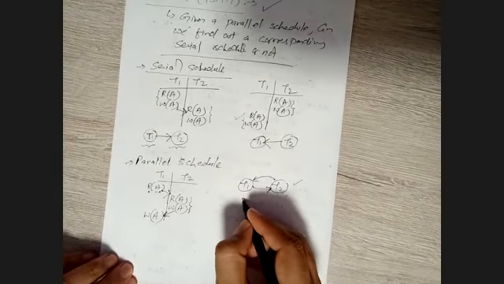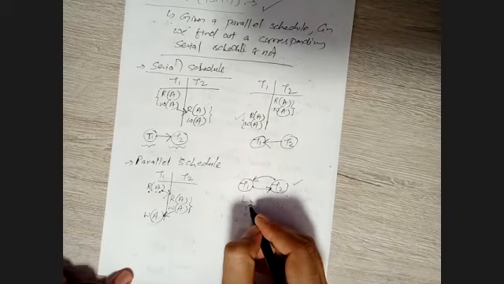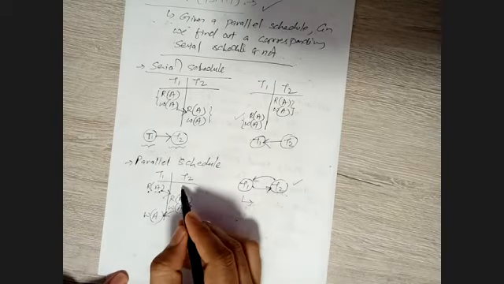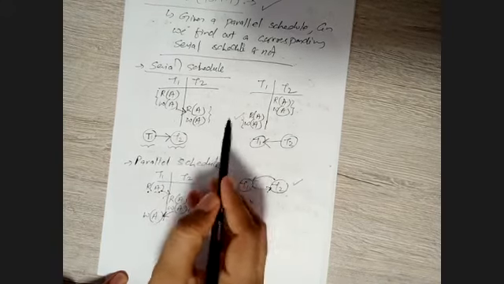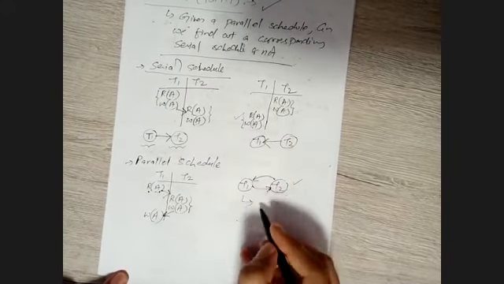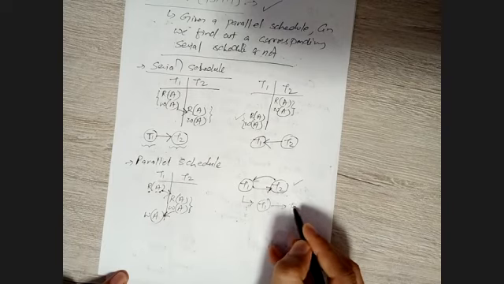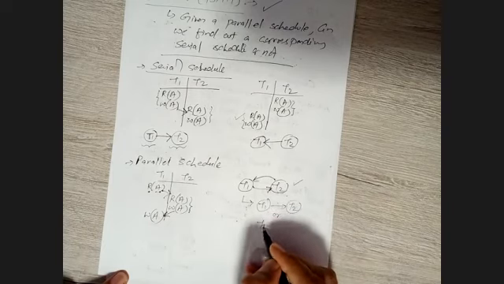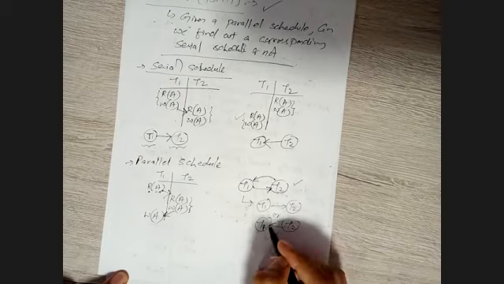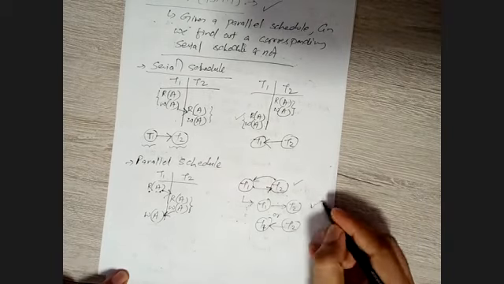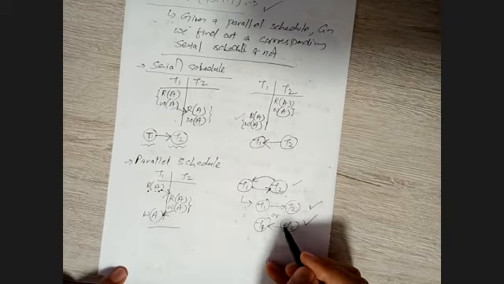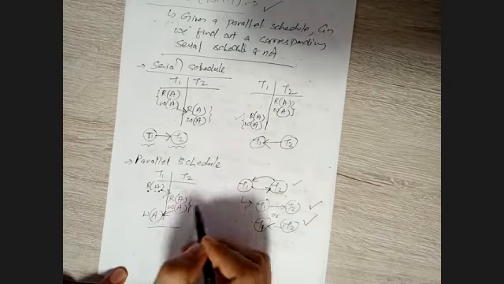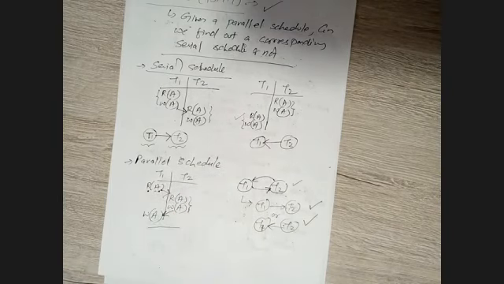Now, out of this parallel schedule, we need to find out a serial schedule. For this corresponding parallel schedule, are we going to have a serial schedule like this? Serial means one after the other. Either from T1 to T2 we can have, or from T2 to T1 in the opposite way. Right? So out of these two, which one can we have? If we can find any one of them, then we say this corresponding parallel schedule is serializable. Right? We say this schedule is serializable.